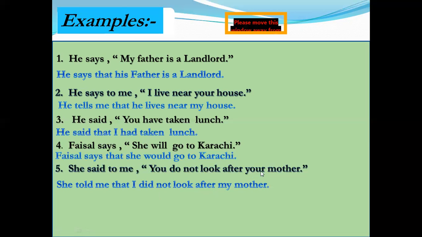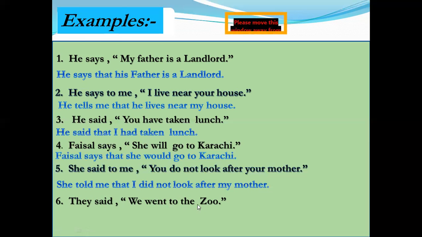You is the second person, so we change your according to the object of reporting verb me. But we use the possessive form of me, my. Look after my mother. Okay, now I am going to explain the sixth and the last example.